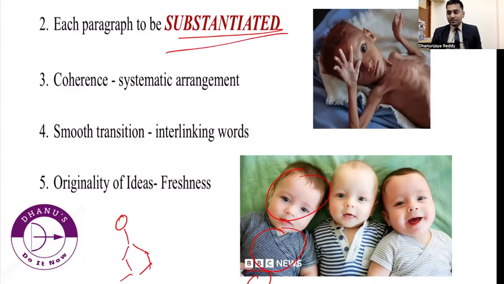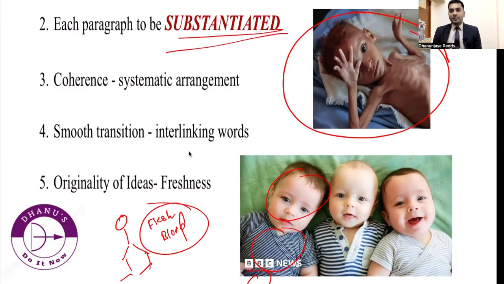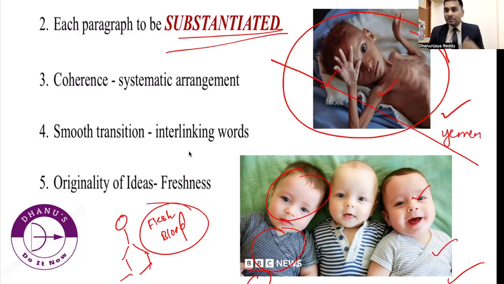But what will be missing is the flesh and blood. If there is no flesh and blood in the essay writing, then your essay appears malnourished. Hence, look at this kid and this kid. This kid has head, body and conclusion, that is feet. These kids also have head, body and feet. But the difference is, this kid is malnourished. I have taken this photo from Yemen, which is a war zone. As a result, people don't have food to eat. People are starved. Children are particularly starved, and they are facing malnutrition. Hence, this is your malnourished answer.